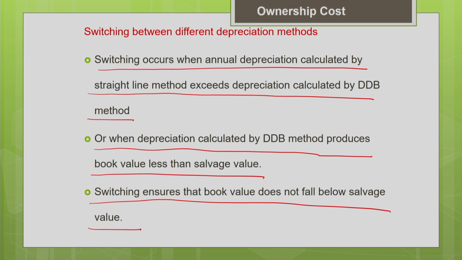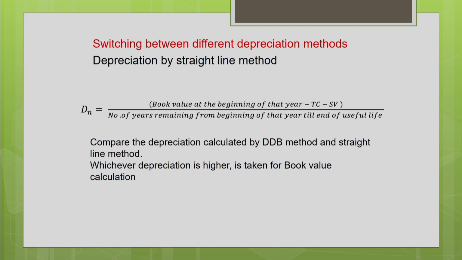So when we do this switching process, we have to remember that when we estimate the depreciation by the straight line method, the formula will not be the same as a regular straight line depreciation. Let us see how it is different.